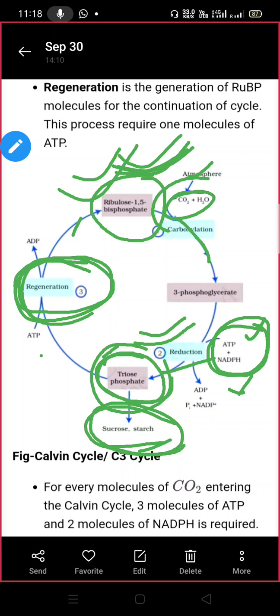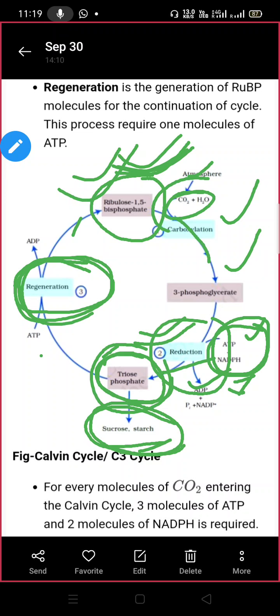Clear? So it is clear till now that the Calvin cycle or dark reaction will be completed in 3 steps. These 3 steps are known as carboxylation, that will be for fixation of CO2, and the product will be the 3 carbon compound 3 phosphoglycerate. That's why this is called the C3 cycle. And the second step is reduction, and the product that is formed is called the triose phosphate, that will be later modified into sucrose and starch. And in reduction you must remember 3 ATP and 2 NADPH are used for 1 time of reduction of CO2.